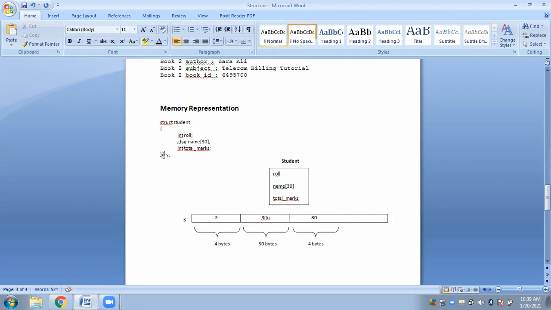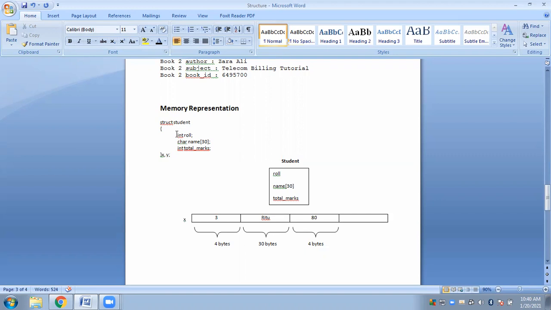Now how much space will be assigned? This is for student x, say the student with roll number 3, and the name of the student. Now for student x, I am to store this information. How much storage is required? It depends on the total capacity. You have to find out the total storage requirement from here: how many total bytes each of these data members will be occupying.